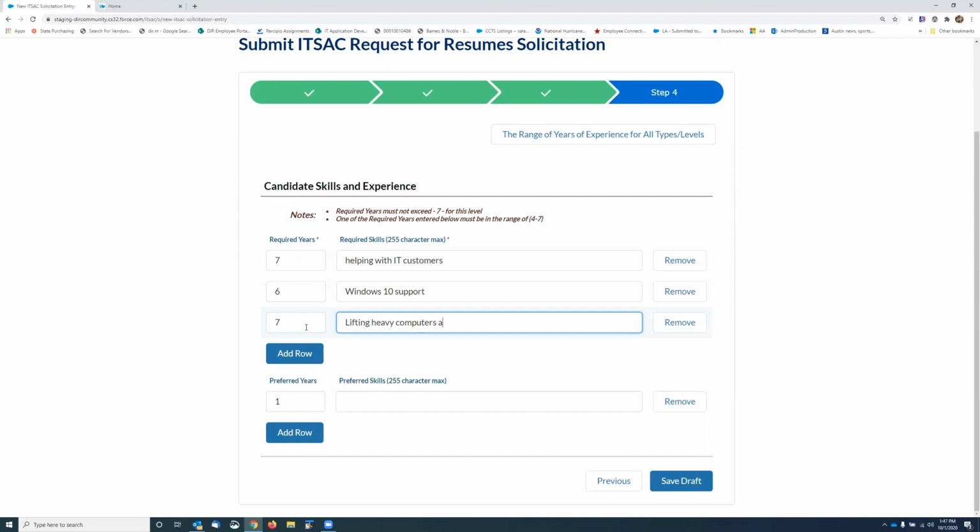If I have anything preferred, that's not necessarily required, what I would like to see is that you have a college degree. College degree or in progress, maybe. You can remove the rows or add rows here. And then your next step would be to save this as a draft.